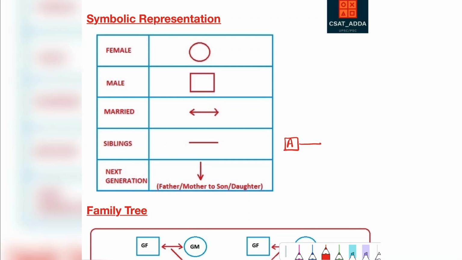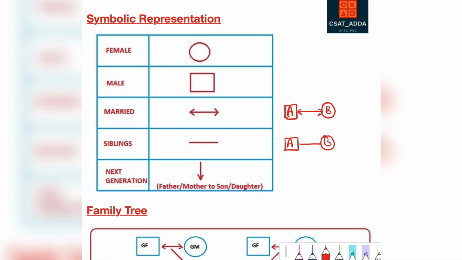A is the brother of B, where B is the female and A is the male. If they ask A is married to B, then it could be A with a double arrow mark married to B with a circle.